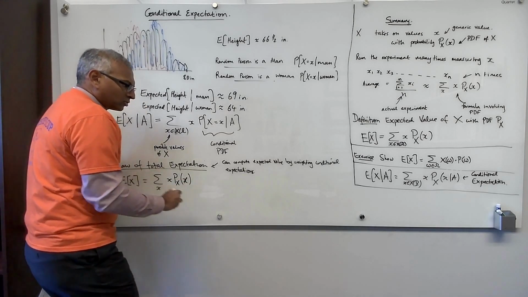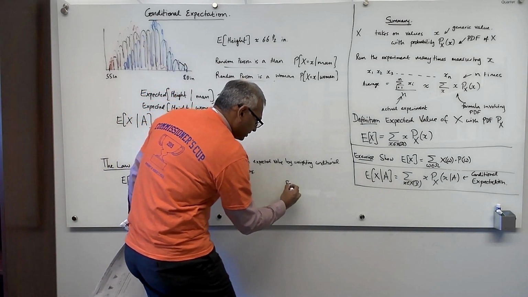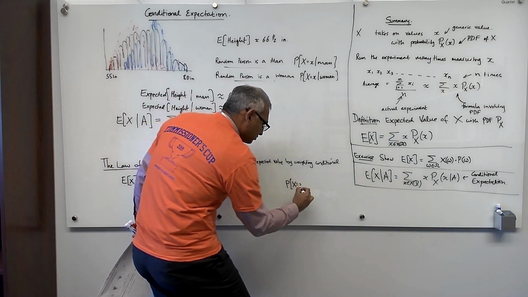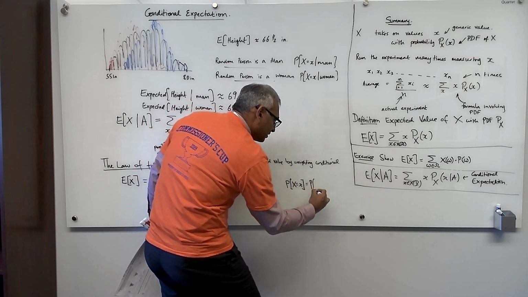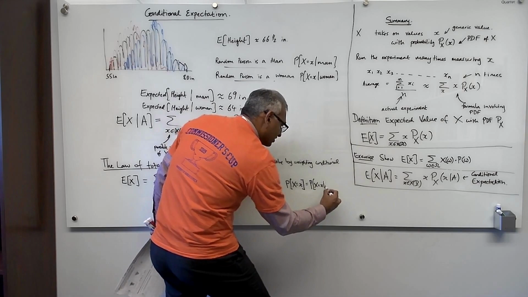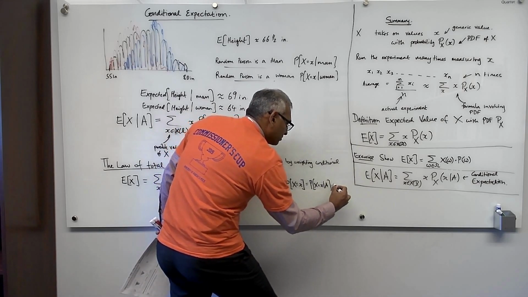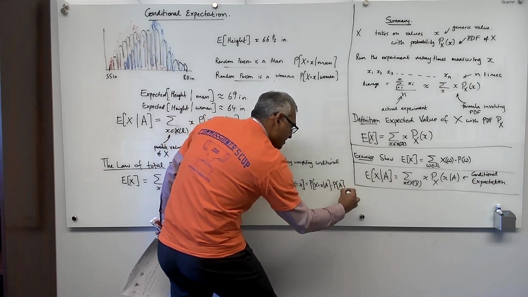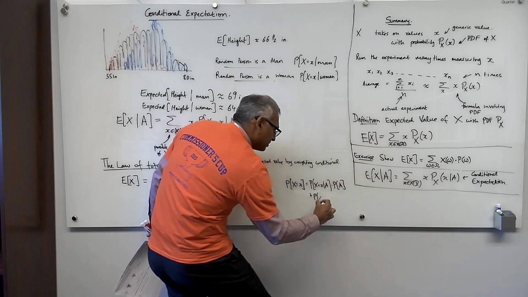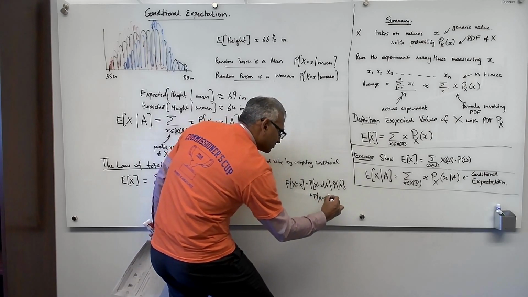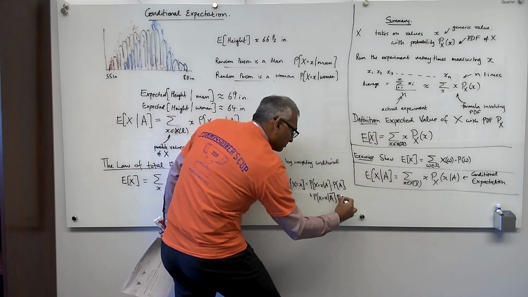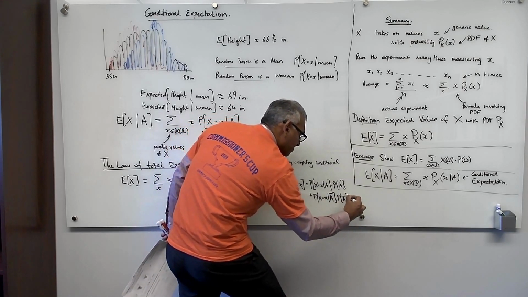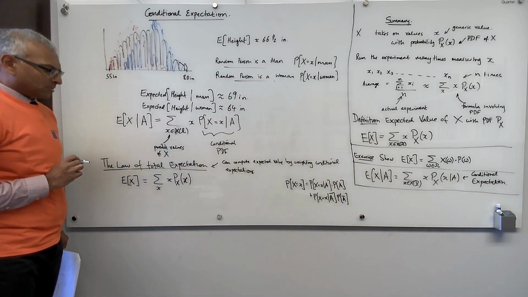It says that the probability that big X takes on some value x is equal to the probability that big X equals x given A times the probability of A, plus the probability that big X takes on the value x given not A times the probability of not A. That's the law of total probability.